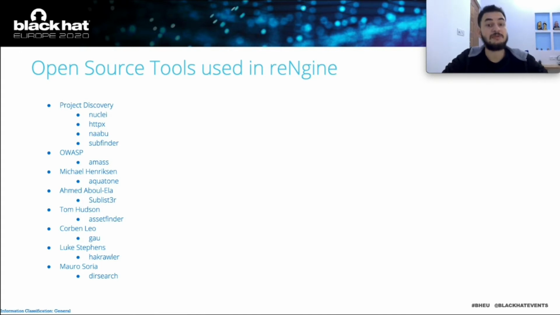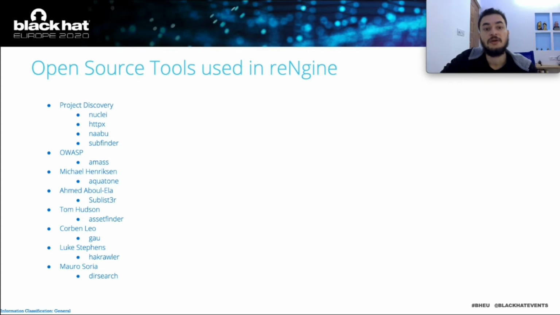A massive thanks to the Project Discovery guys. We use most of their tools. We use nuclei for vulnerability scan. We use HTTPX for HTTP probe, Naabu for port scan. But we've had some feature requests for Masscan as a port scanner. I am yet to decide on this. Also, we use Project Discovery's subfinder for subdomain discovery. We also use OWASP Amass, both active and passive is supported. Michael Hendrickson's Aquatone is used for screenshot and technology detection.